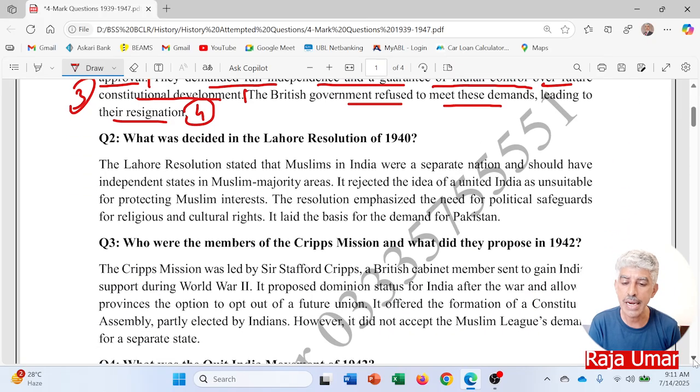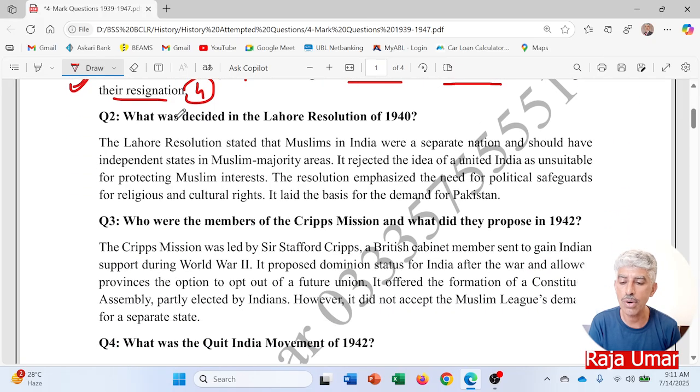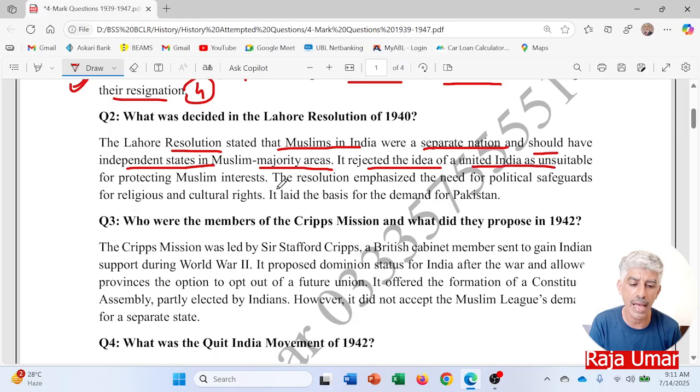Then, what was decided in the Lahore Resolution in 1940? The Lahore Resolution stated that Muslims in India were a separate nation and should have independent states in Muslim majority areas. It rejected the idea of a united India as unsuitable for protecting Muslim rights and interests.